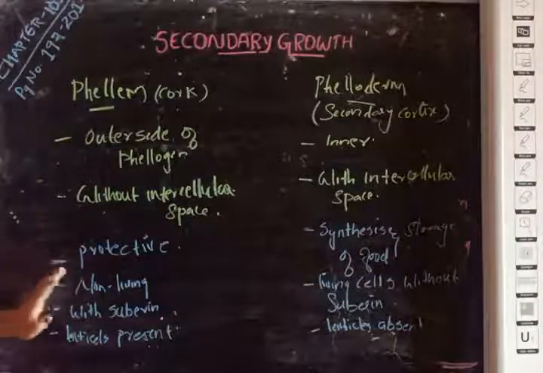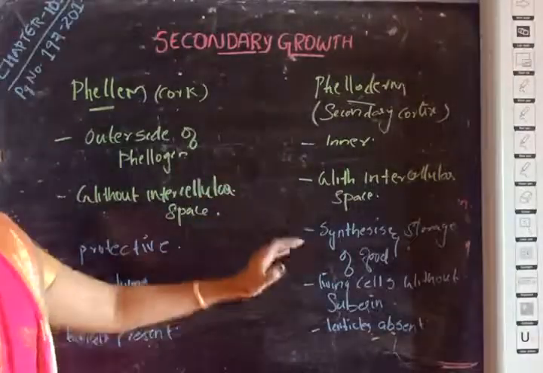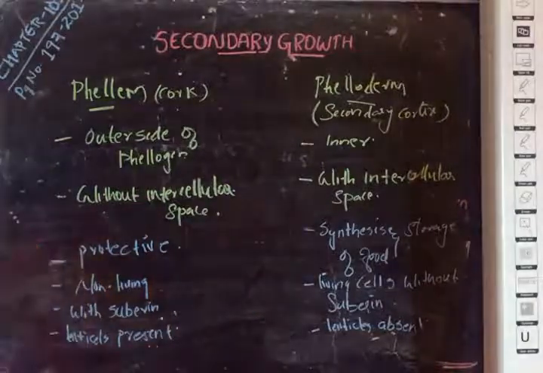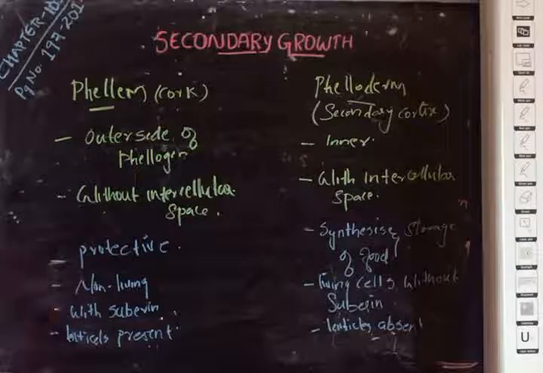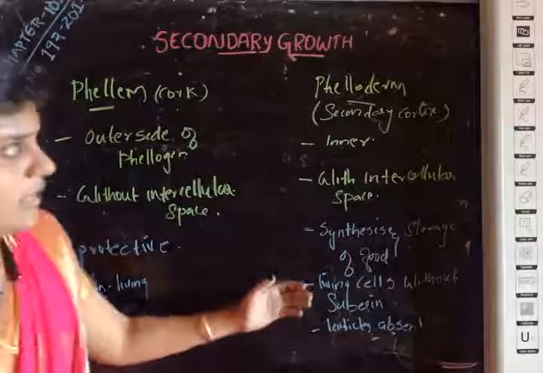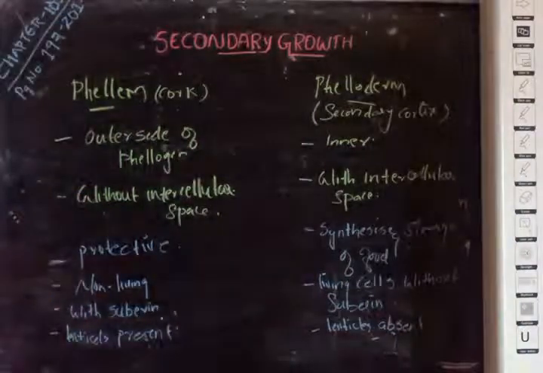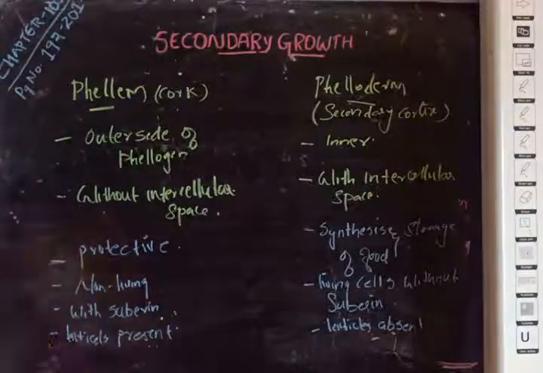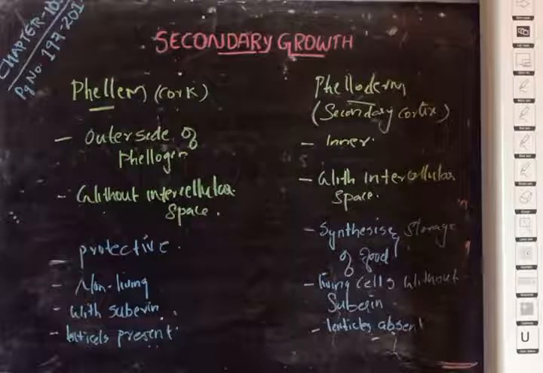The function of phellem is protective, whereas the function of phelloderm is the synthesis and storage of food due to the presence of chloroplast in the parenchyma cells. The phellem or cork cells are non-living with suberin deposition on their walls, whereas the phelloderm are living cells without suberin deposition. And the lenticels are present on the phellem, whereas the lenticels are absent on the phelloderm. So these are the differences between phellem and phelloderm.